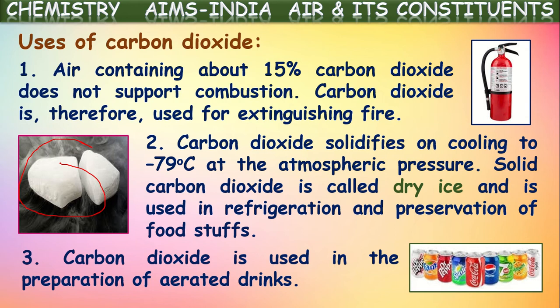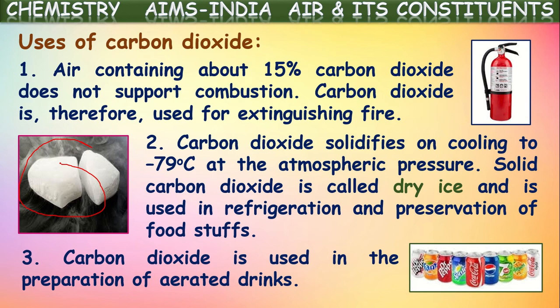You might have seen soda carts. If you go and ask for soda, first they fill some water into a glass bottle, keep this bottle in a certain machine, and press it. Have you observed this? That machine is connected to a carbon dioxide gas cylinder kept at the bottom of the cart. When they press the nozzle of the machine, carbon dioxide comes through the tubes and dissolves into the water in the bottle at very high pressure.